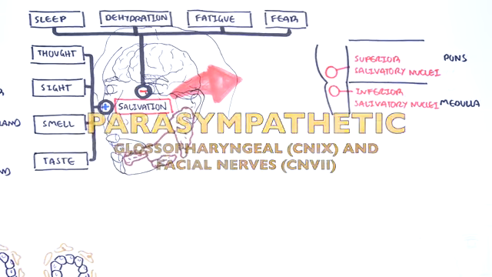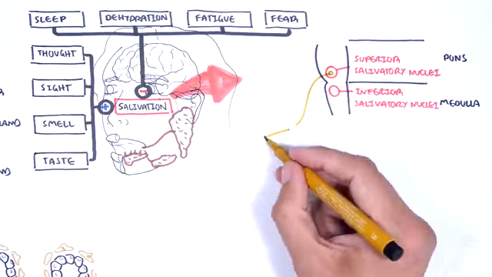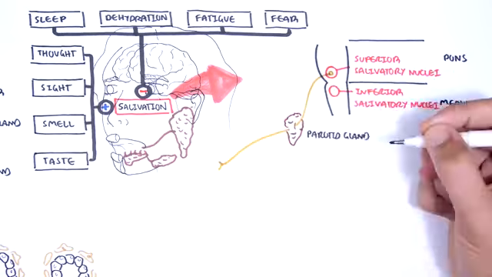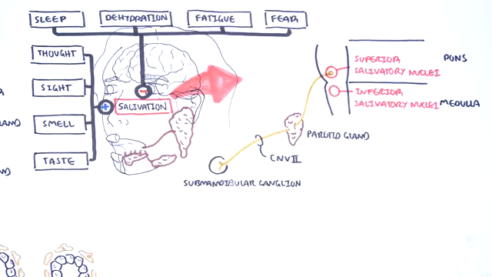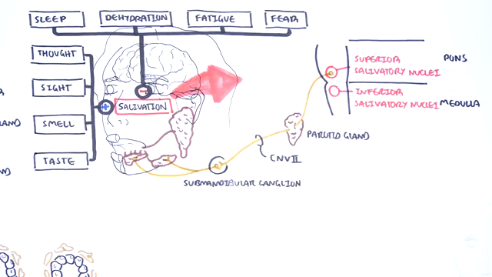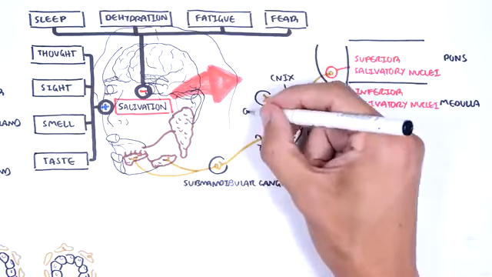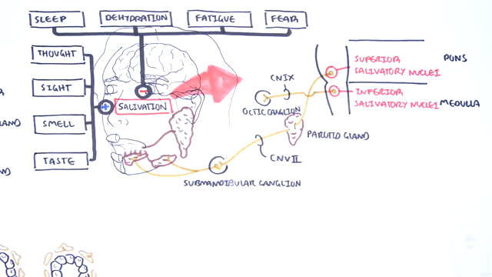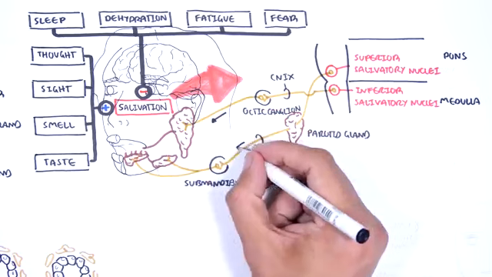Originating from the salivatory nucleus in the pons, you have the facial nerve passing through the parotid gland and synapsing with a second neuron at the submandibular ganglion. This second neuron is what will supply the sublingual and submandibular glands, increasing parasympathetic tone, causing salivation. From the inferior salivatory nucleus, the parasympathetic tone is via the glossopharyngeal nerve, which synapses with a second neuron at the otic ganglion. From here, the nerve will stimulate parotid glands to produce saliva.